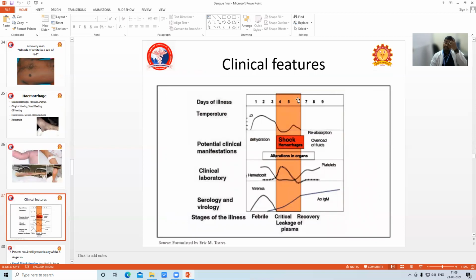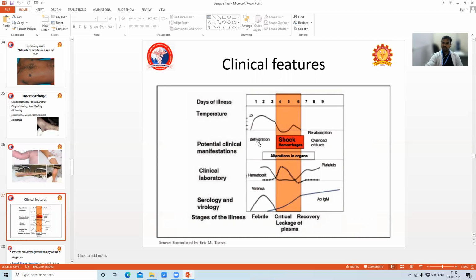So this is a typical graph to show the clinical features, onset of fever, and other things. It shows the day of illness, and the temperature abruptly increases, and by day 5 it mostly subsides. Here is the clinical manifestation: this is the first phase, second phase, third phase.